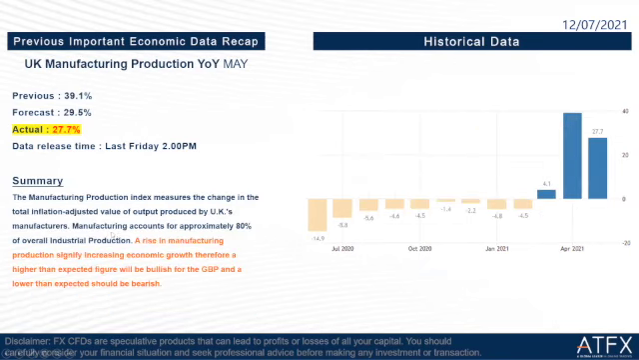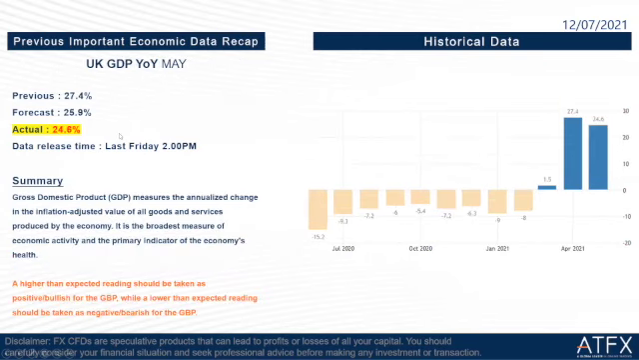Okay. So the next one is UK manufacturing production YoY, I mean really May. So the previous is 39.1%. The forecast is 29.5%, and the actual is 27.7%, which is lower than the forecast. So the GBP should be taken as bearish.